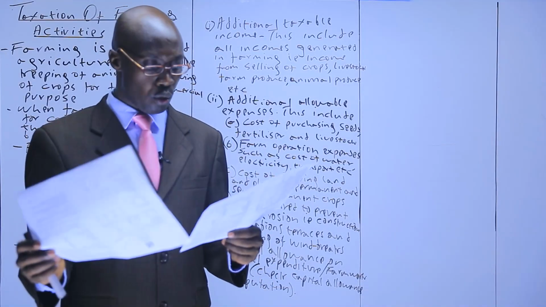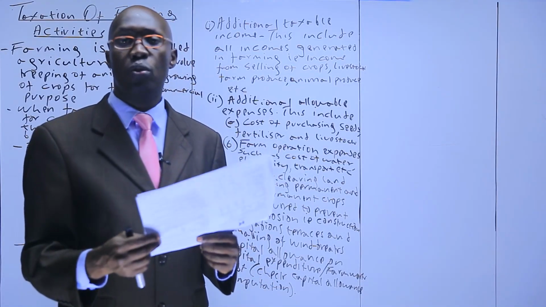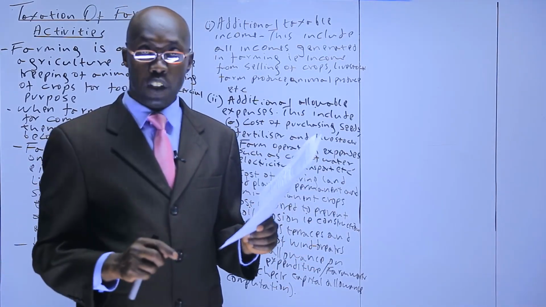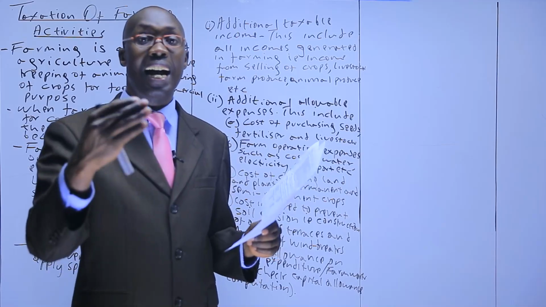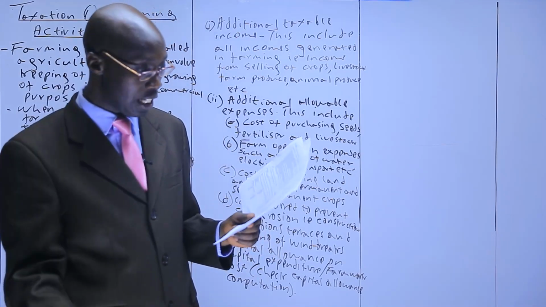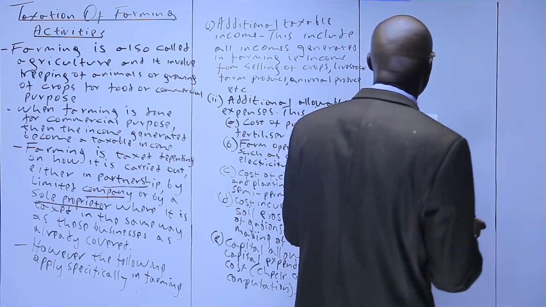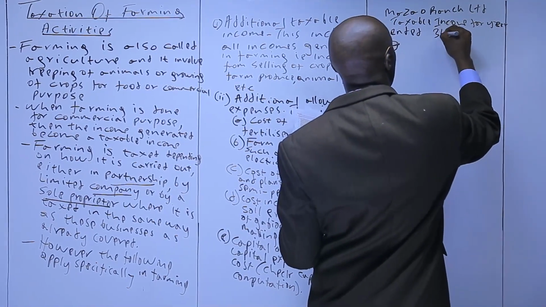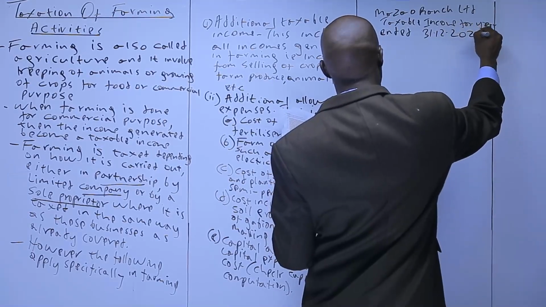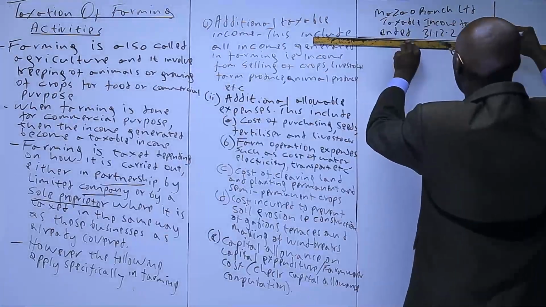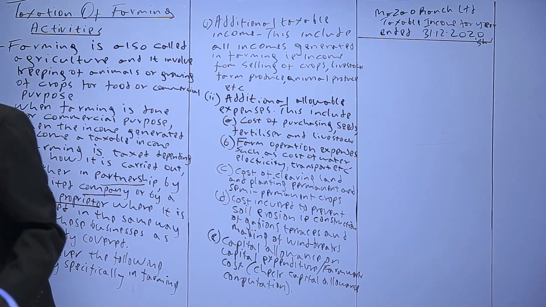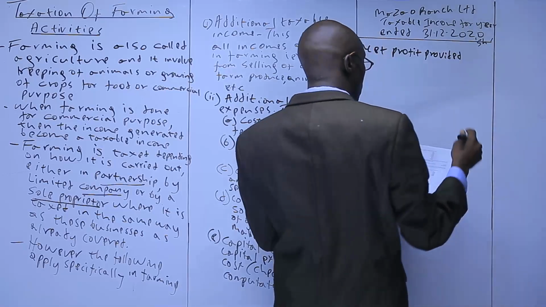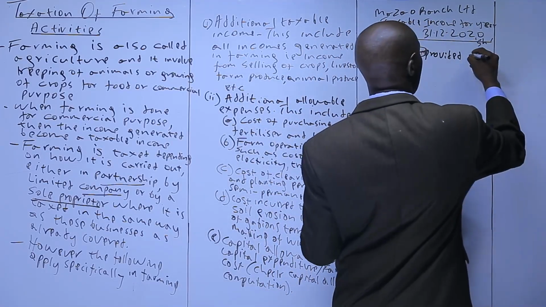So the next question should be, which method are we supposed to use to get the taxable income? Like any other business, for this one we use the net profit method because we have been given the net accounting profit after the income statement. So this is how we go about it. For the year ended 1st of December 2020, we start with net profit provided, which we have 157,000.